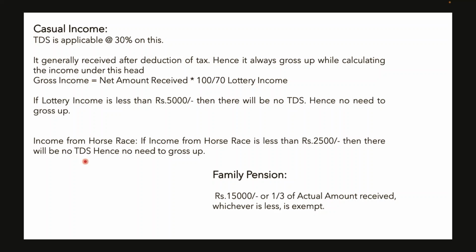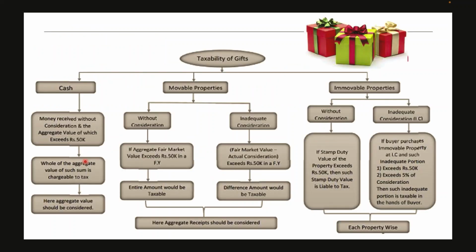Family pension, as we have already discussed, the deduction allowed for family pension is rupees 15,000 or 1/3 of family pension, whichever is less, is allowed as standard deduction. Next is gift. We have three types of gift. One is cash, another is movable property, another is immovable property.